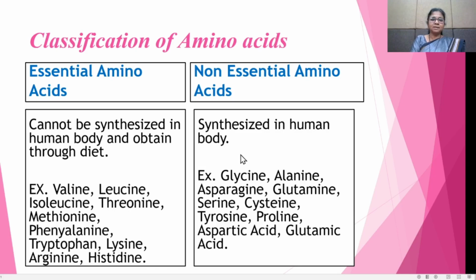From the synthesis, they are classified as essential and non-essential amino acids. Essential amino acids are not synthesized in the human body, and non-essential amino acids are synthesized in our human body.